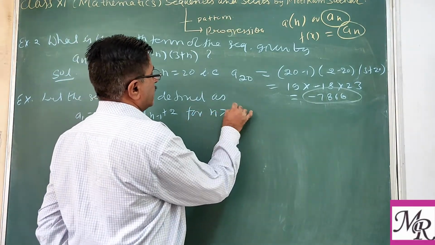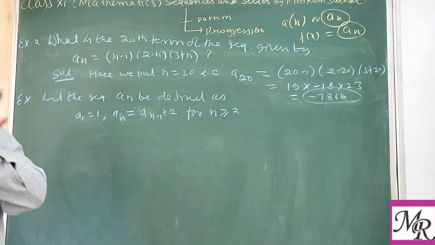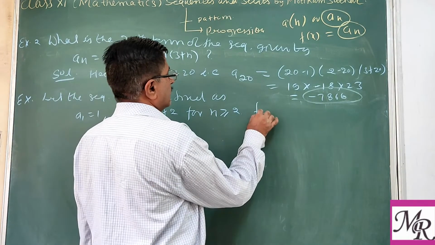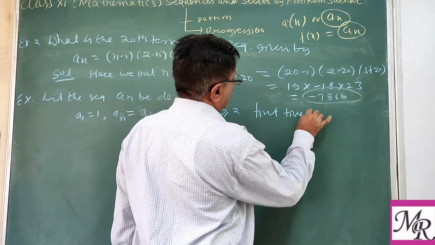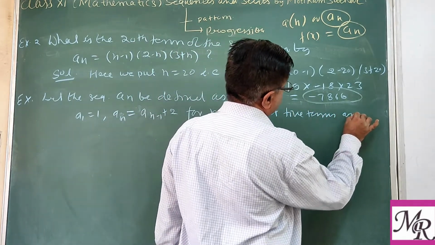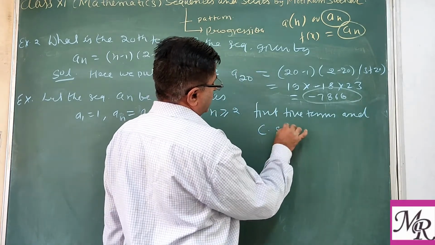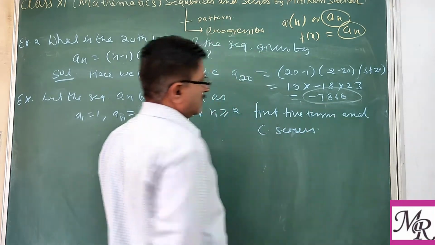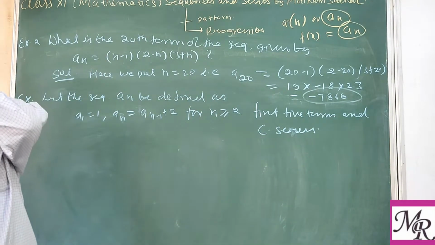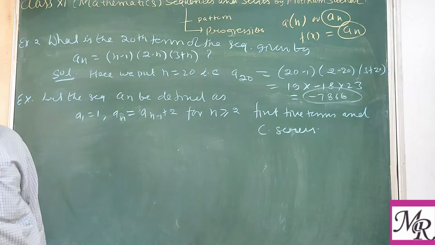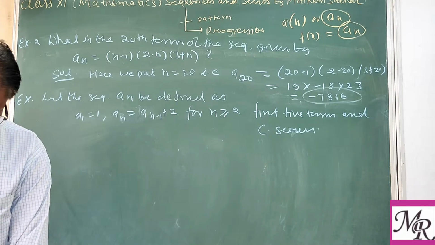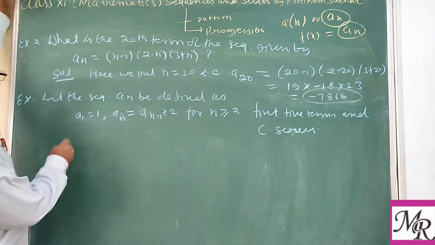You have to find the first 5 terms and write the corresponding series. Very easy, you have to find the first 5 terms by putting n equal to 1, 2, 3. So you write down the solution.